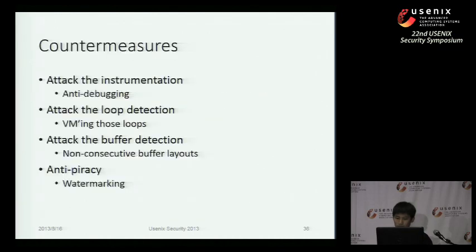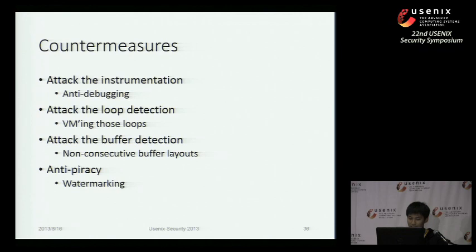Now we are going to have a look at the countermeasures. There are some countermeasures that those protectors could carry out, aiming at either attacking the instrumentation stage of MovieStealer or attacking the loop detection and buffer detection algorithms of MovieStealer. For example, they could use some really good anti-debugging techniques on their original media player to stop MovieStealer from attaching.